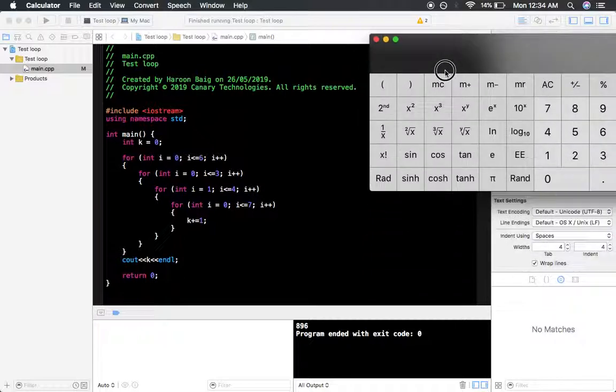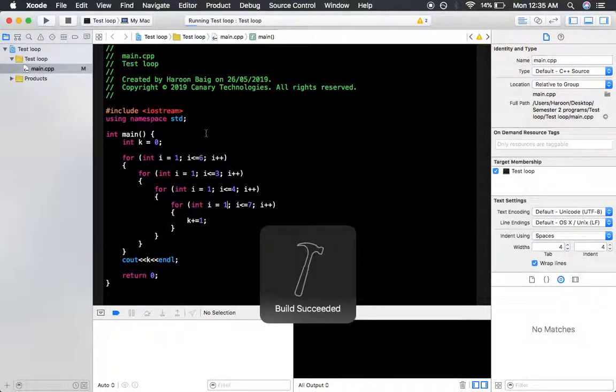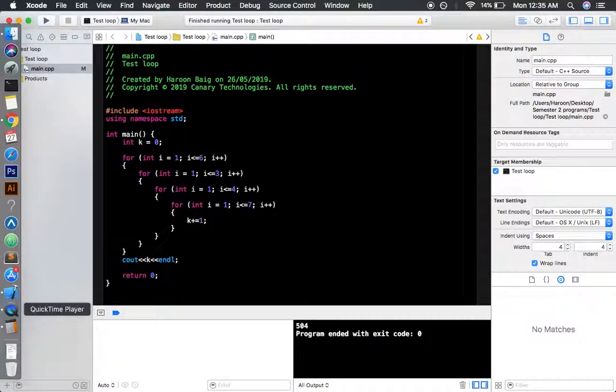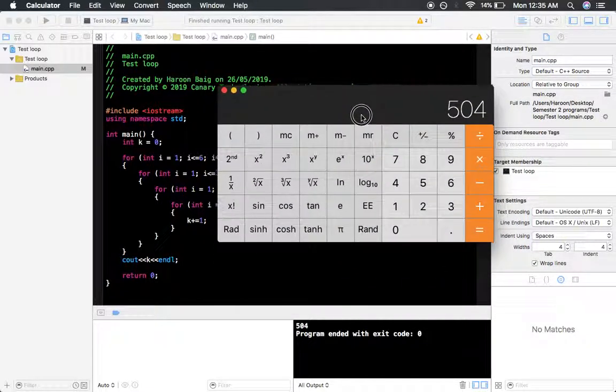Alright, so this is the mistake I've made. We had to set i equal to 1 in every loop, and that is why I was having that error. So you see what I did wrong there? I set the value of i in 3 of these loops equal to 0, and if I run this loop right now, it's giving me 504, and indeed 6 into 3 into 4 into 7 is indeed 504, which proves that the product rule is very valid.